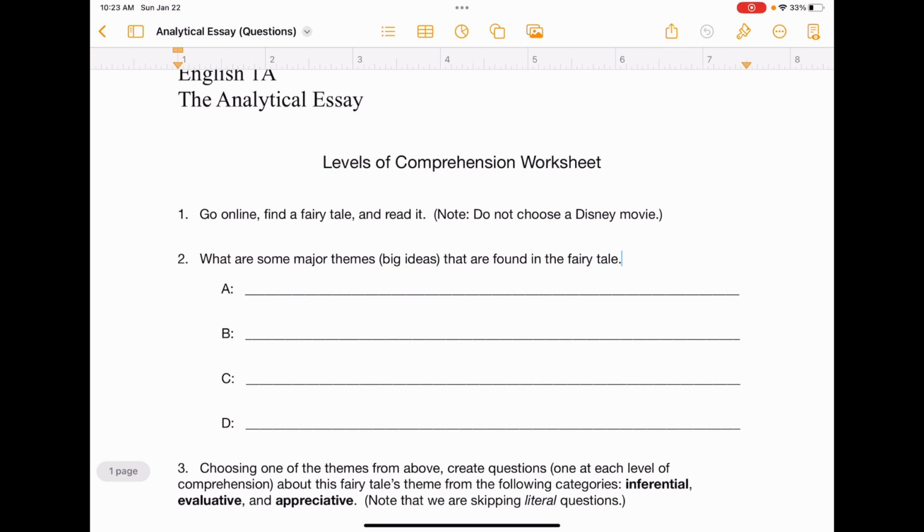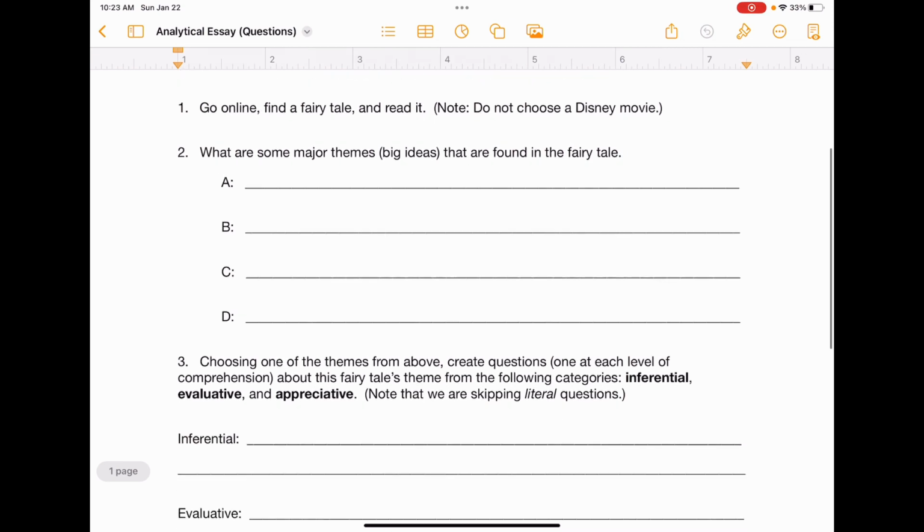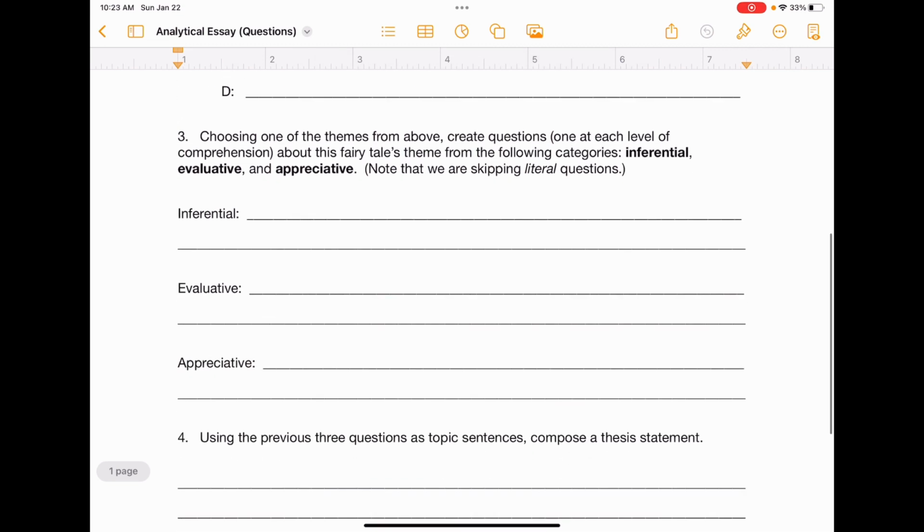Notice I've got 4 spaces there. I really want you to try to fill in those 4 spaces. Even though the first one you write is probably the one you're going to work with, I want you to give me 3 others, because you might find soon that the one you chose to work with just isn't working. Maybe you just don't have as much evidence as you thought to fill a whole essay about it. So I want you to give me 4 here, okay? So you've got alternatives. If 1 or 2 don't work out, there's another one you can write about. Number 3, choosing one of the themes from above.